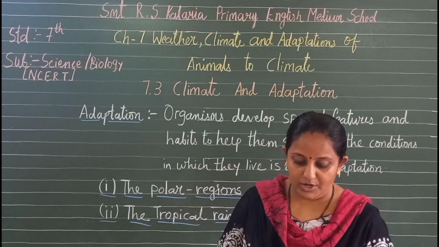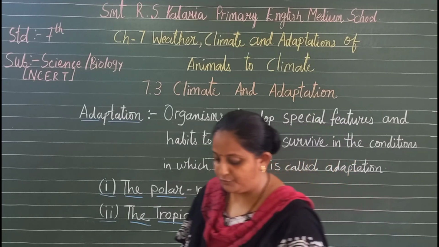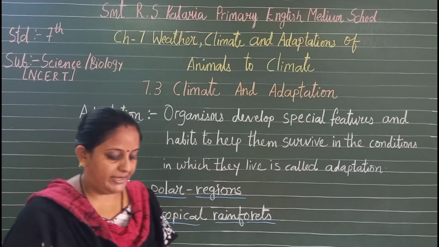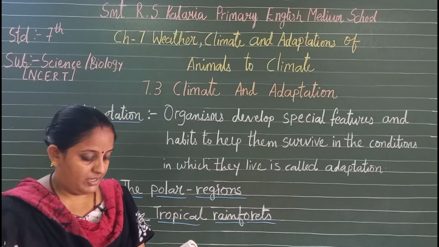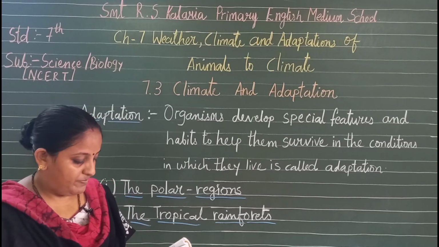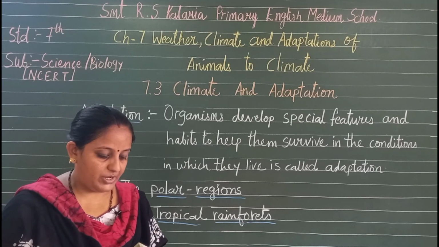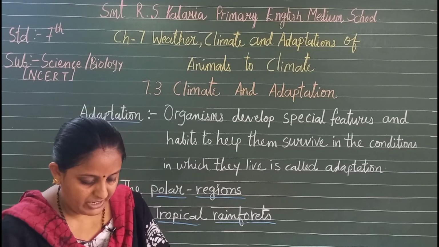While swimming underwater, it can close its nostrils and remain underwater for a long duration. It has a very strong sense of smell, so it can catch its prey easily for food. Here in the picture you can see the polar bear's adaptations.